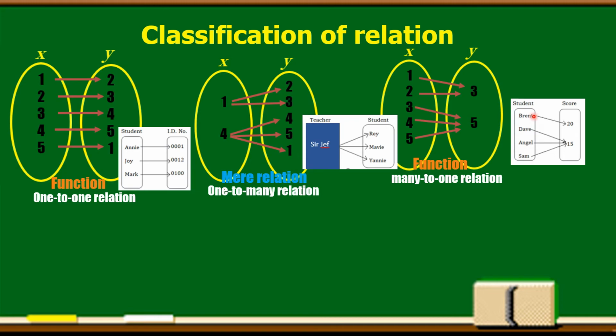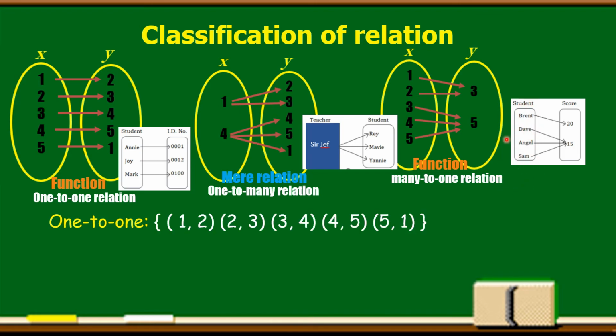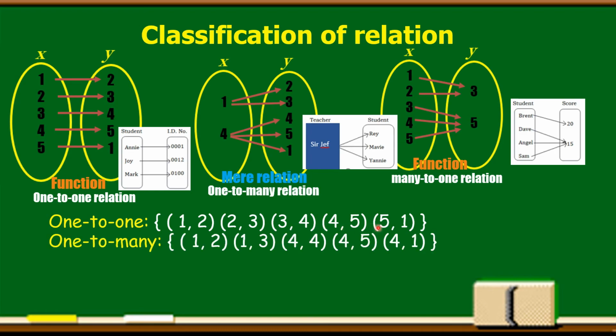Okay? So, that is an example in a real life situation of a many-to-one relation. But again, it is a function, because nothing is repeated in our domain, or the value of x. Now let's look at the one-to-one relation. Here are our elements, shown using ordered pairs: (1,2), (2,3), (3,4), (4,5), (5,1). And then in one-to-many: (1,2), (1,3), (4,4), (4,5), (4,1).